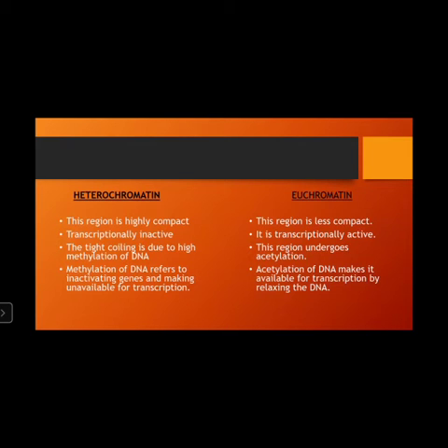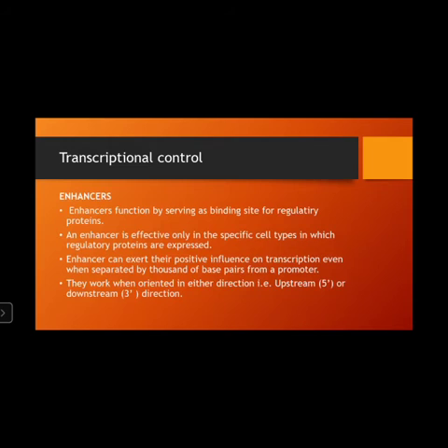Heterochromatin is a region which is highly compact, that is transcriptionally inactive, and the tight coiling is due to the high methylation of DNA. Methylation of DNA refers to inactivating genes and making them unavailable for transcription, whereas euchromatin is lightly packed and it's transcriptionally active. This region undergoes acetylation. Acetylation makes DNA available for transcription by relaxing the DNA.